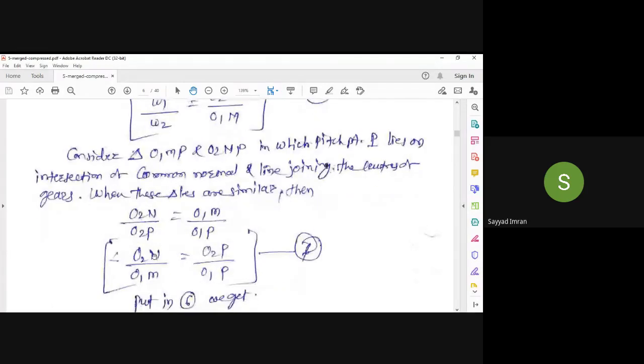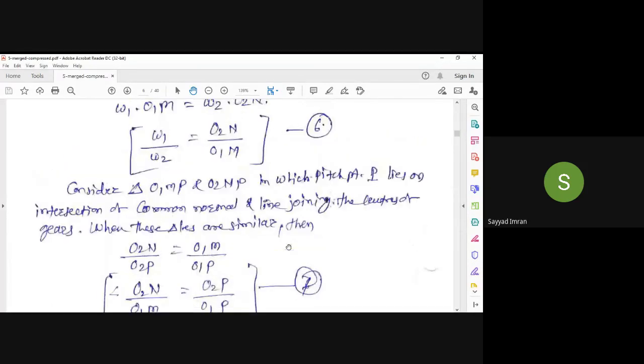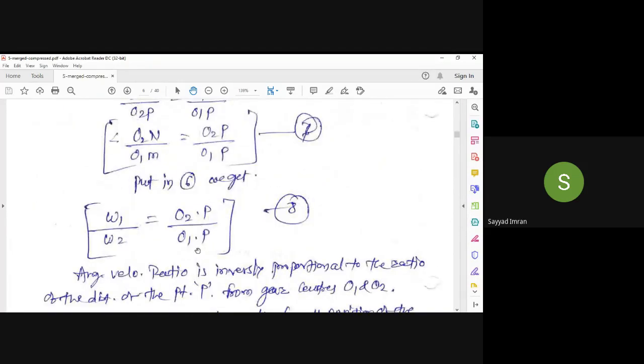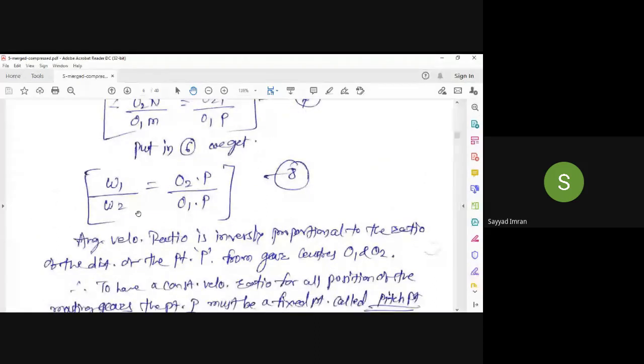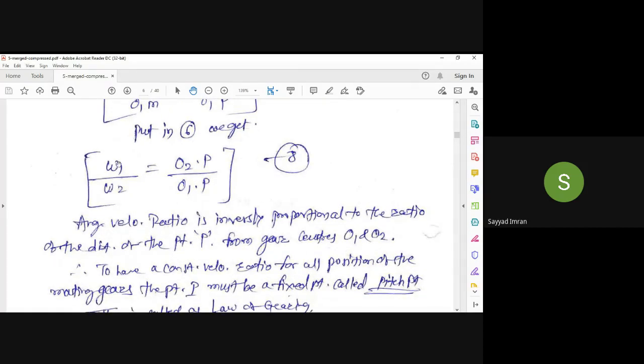Now put this value of O2N upon O1M in equation number 6, and we get omega 1 upon omega 2 equal to O2P upon O1P, and this is called the law of gearing. This is the important equation of the law of gearing. That means the angular velocity ratio is inversely proportional to the ratio of the distances of the point P from the gear centers O1 and O2.